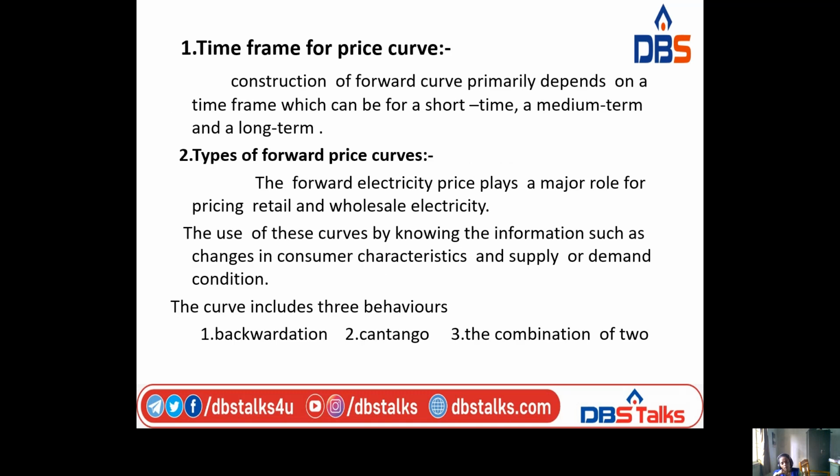So, coming to the types of forward price curves, forward electricity price plays a major role for a wholesaler of electricity. The use of these curves is in knowing information such as changes in consumer characteristics and supply or demand conditions. The curve includes three behaviors. First one will be backwardation, contango, and a combination of the two. So first one will be backwardation.